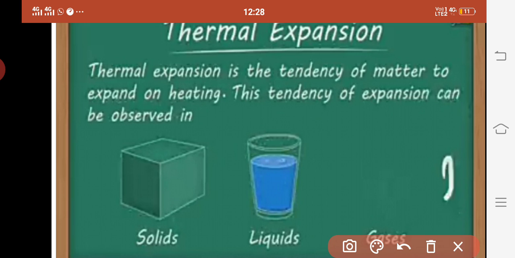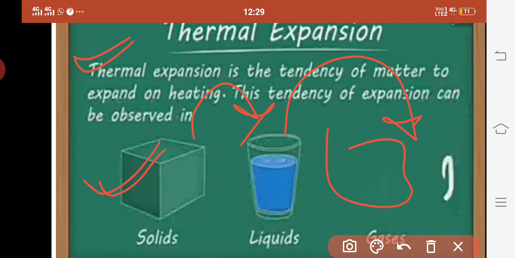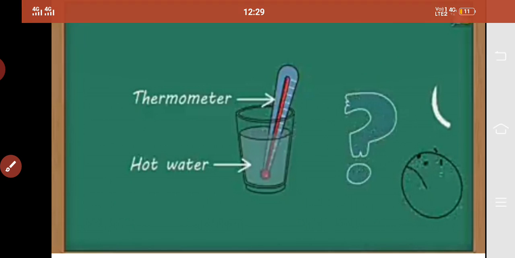For a clearer understanding, thermal expansion is the tendency, or the ability, of matter to expand itself on heating. Is that clear? And this tendency is observed in all three states of matter, whether we deal with solid, liquid or gas. I have already explained the case of ice. If I heat ice it will convert into liquid, and if I further heat this liquid, it will convert into gas or air. Is that clear? Now let us go with some applications.